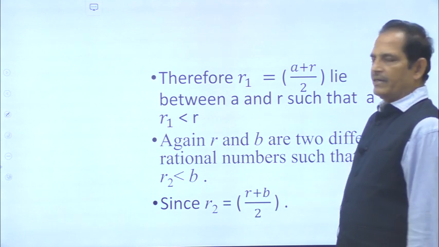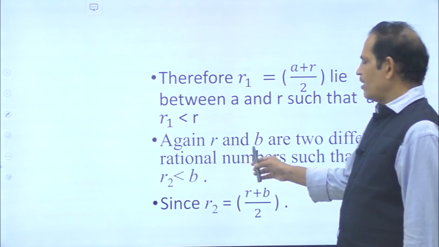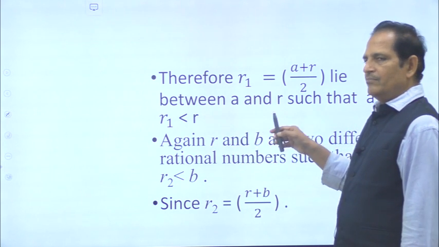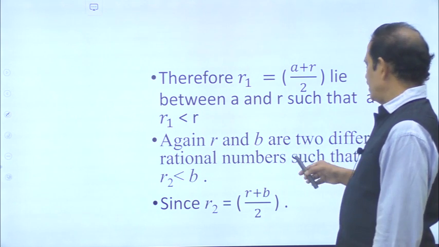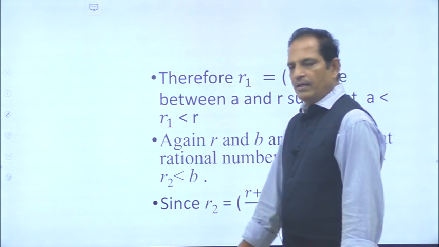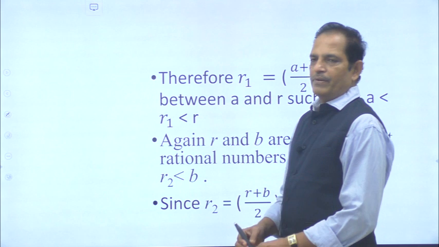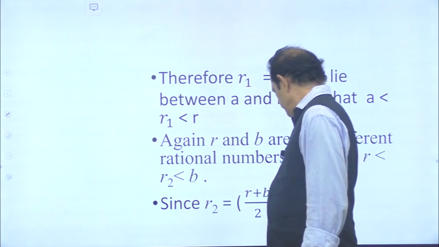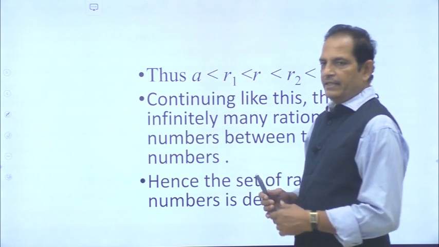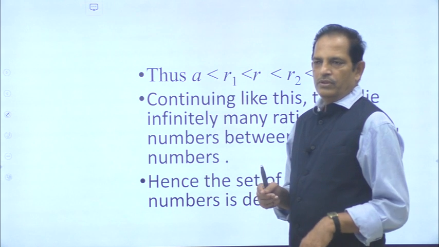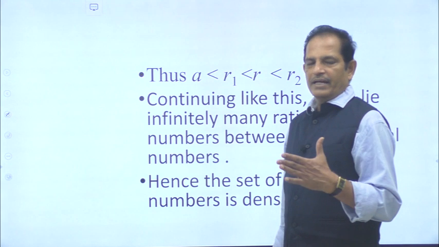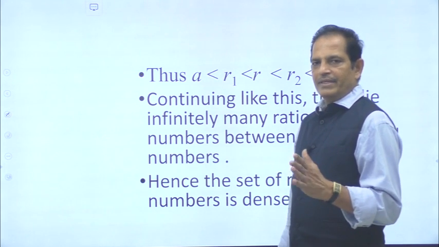Again r and b are two different rational numbers such that r less than r2 less than b. So A less than r1 less than r, and r less than r2 less than b. These two things are true, since r2 is equal to (r plus b) by 2. So finally, with this new r1 and r2, A less than r1 less than r less than r2 less than b. So first we have shown that there exists one rational number between A and b.